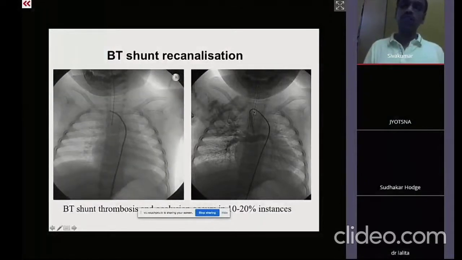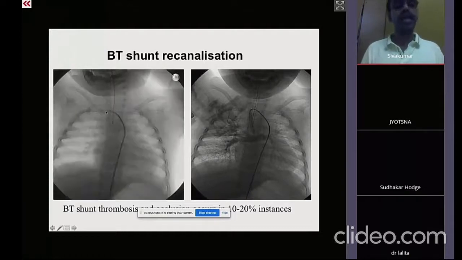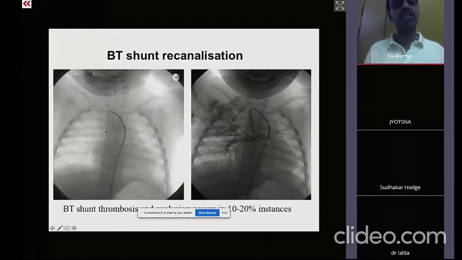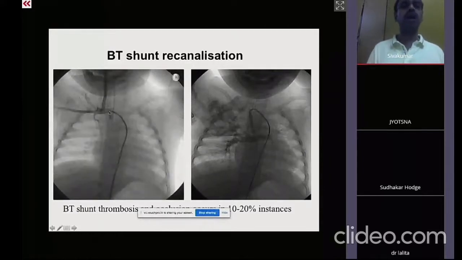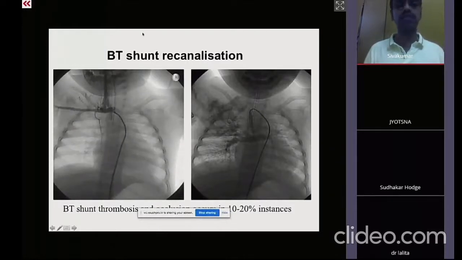One word of caution about this particular procedure: whenever you are doing the balloon dilatation, we have to remember that when we pull out the balloon, it may have a thrombus, and it may go through the vertebral artery up and cause a basilar artery stroke. Hence, whenever we are doing a BT shunt intervention in the acute state, we need to forewarn of the possibility of an acute basilar artery stroke or an acute carotid artery stroke due to the thrombus migration.